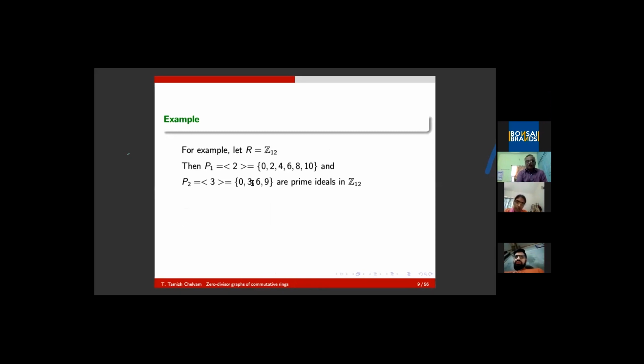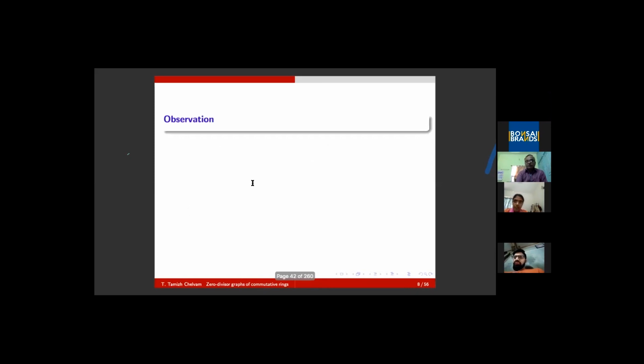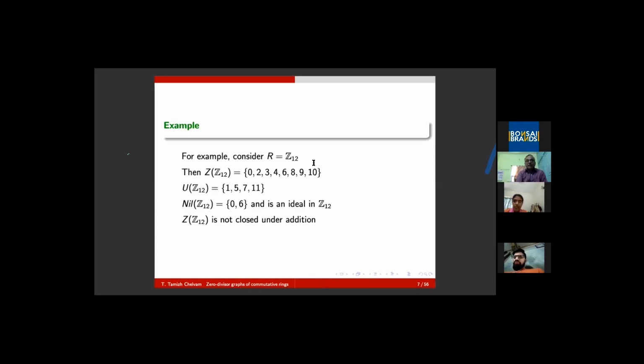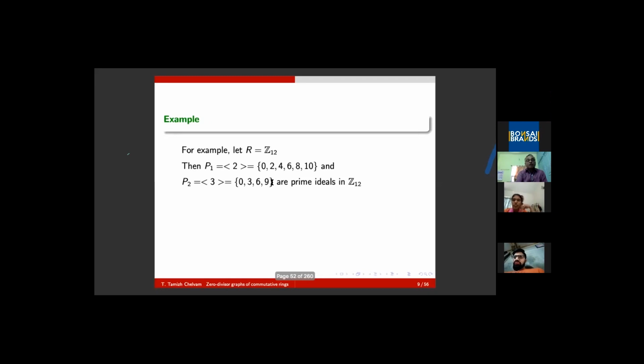You take the union of these two. Please look into the zero divisors of this Z12. They are either a 2 multiple or a 3 multiple. Ultimately, in this case, the zero divisors are nothing but the union of one prime ideal generated by 2 and another prime ideal generated by 3. And still it is not closed.